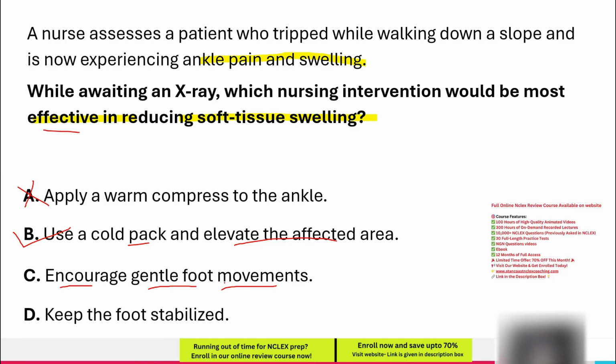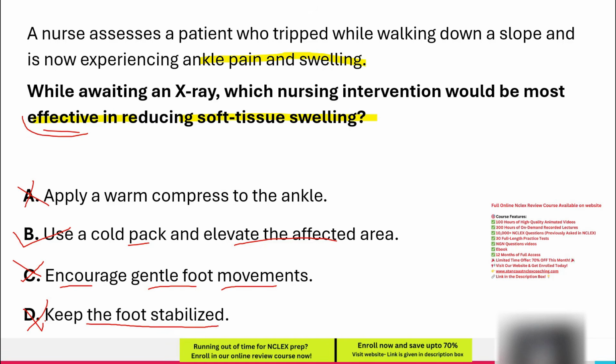This option is incorrect. D. Keep the foot stabilized. Immobilization prevents further injury and reduces pain, but alone, it does not actively reduce swelling. While stabilization is important, it should be combined with cold therapy and elevation for optimal swelling reduction. Since this option does not fully address reducing soft tissue swelling and the question asks for the most effective intervention, this option is incorrect.